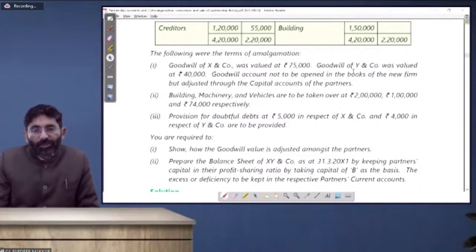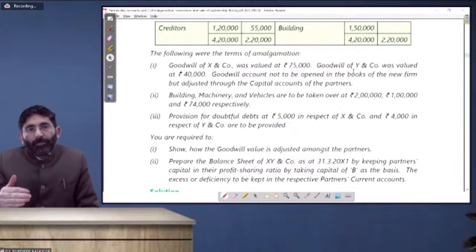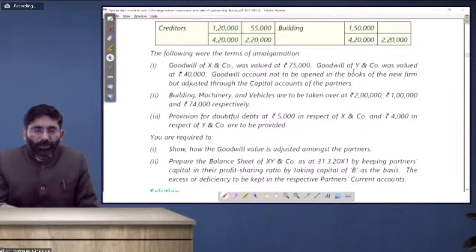He is interested from your side to do that. For doing this, you should have to go into the books of the vendors also, because without going into the books of vendors, you are unable to solve it. So illustration number 3 tells us how to go into the books of your vendor and do this.